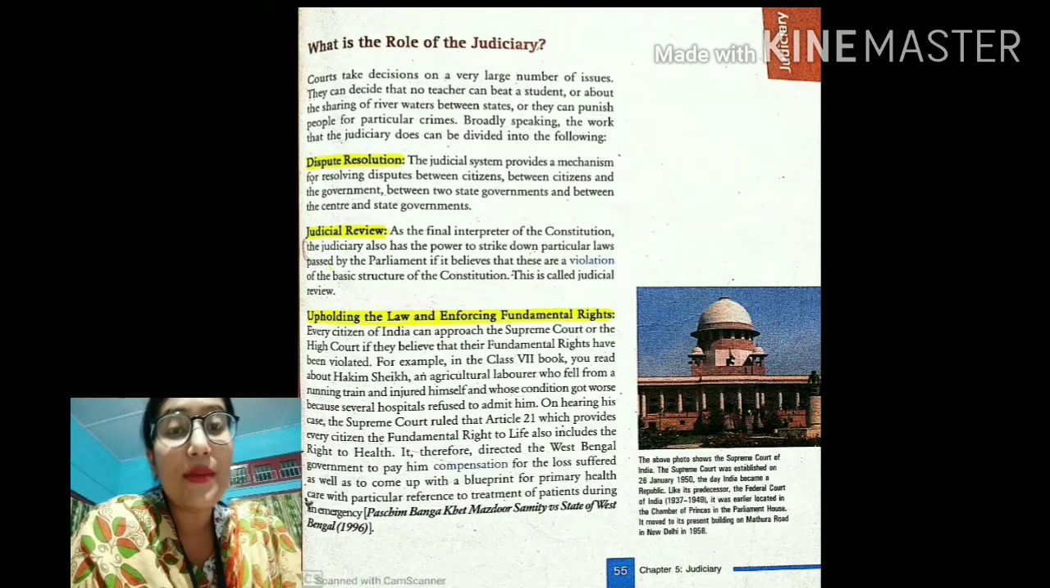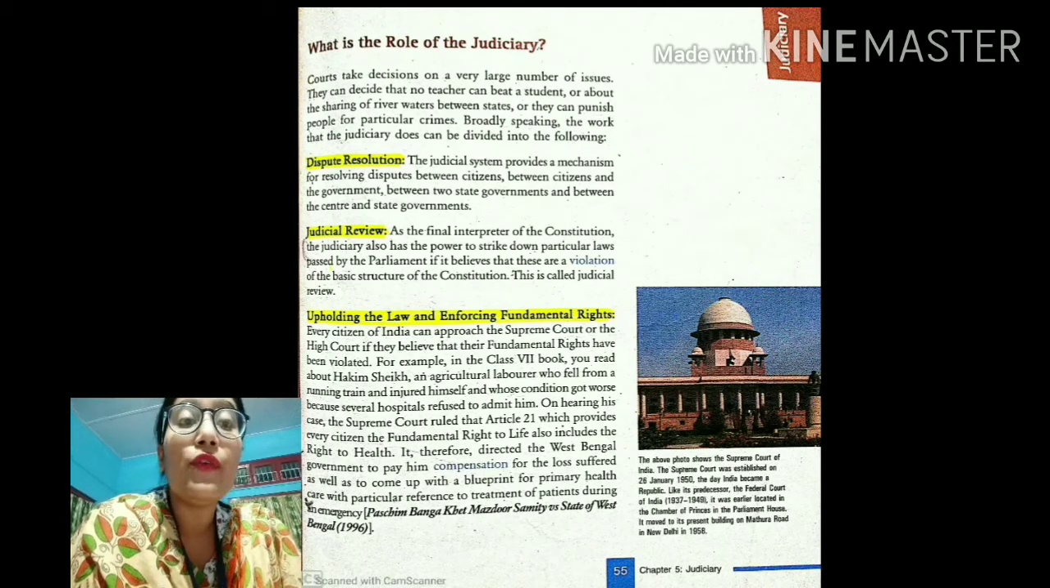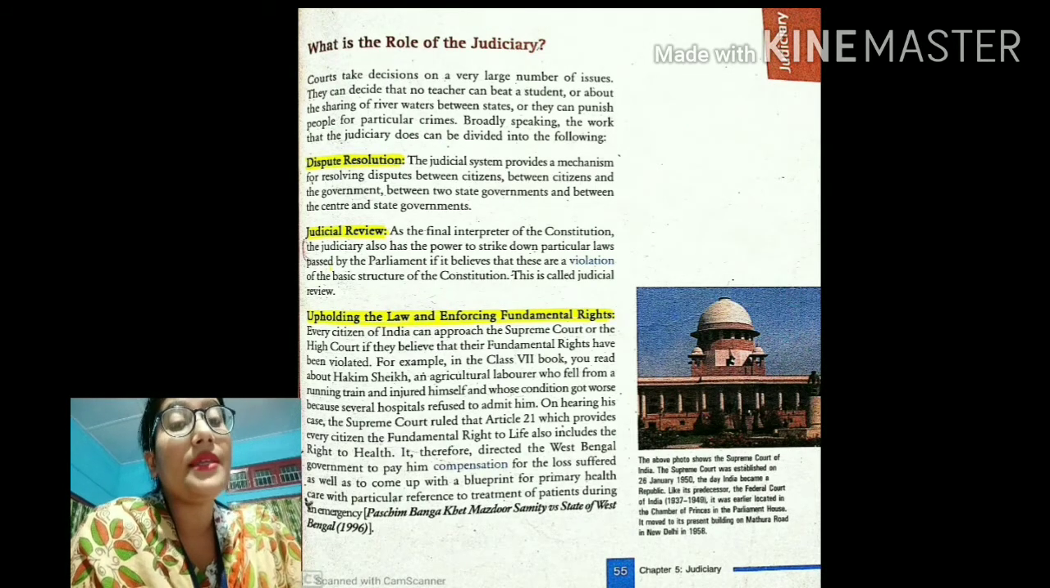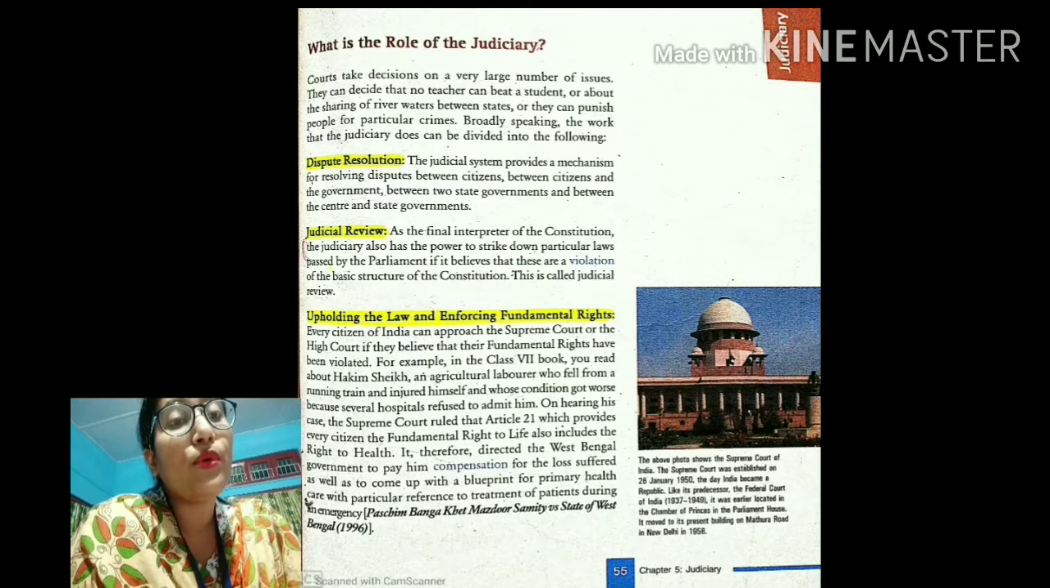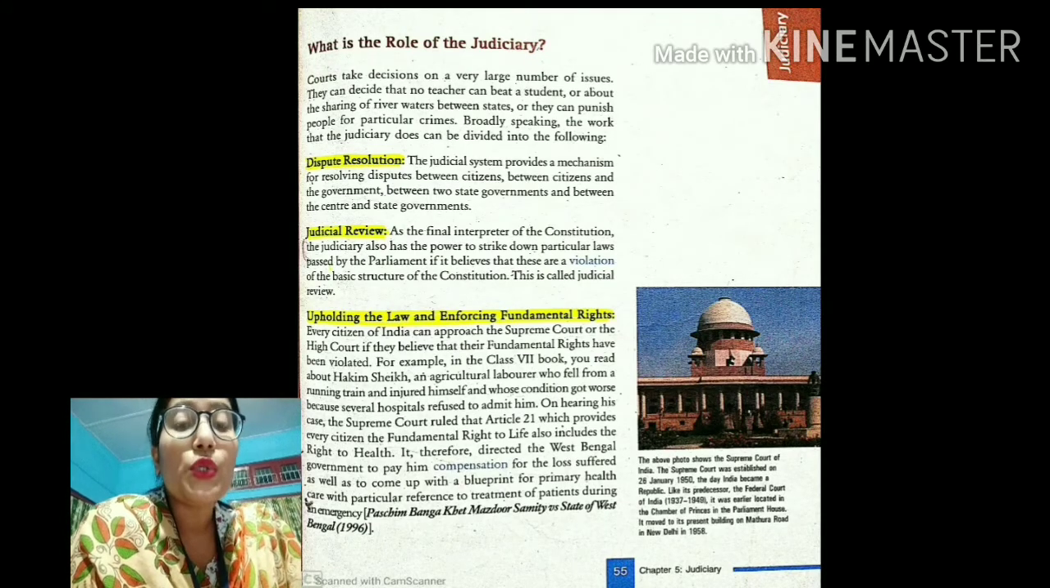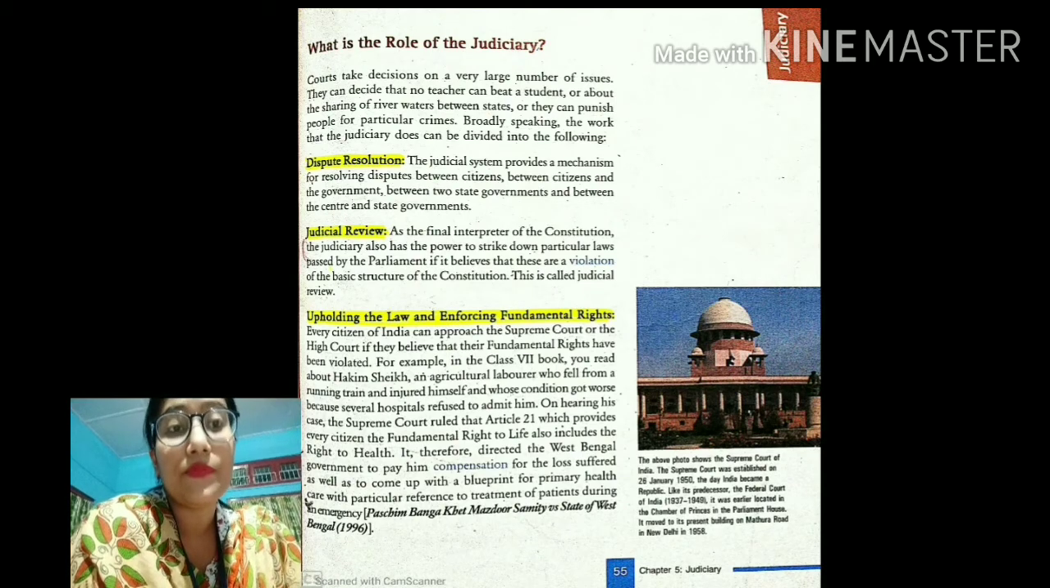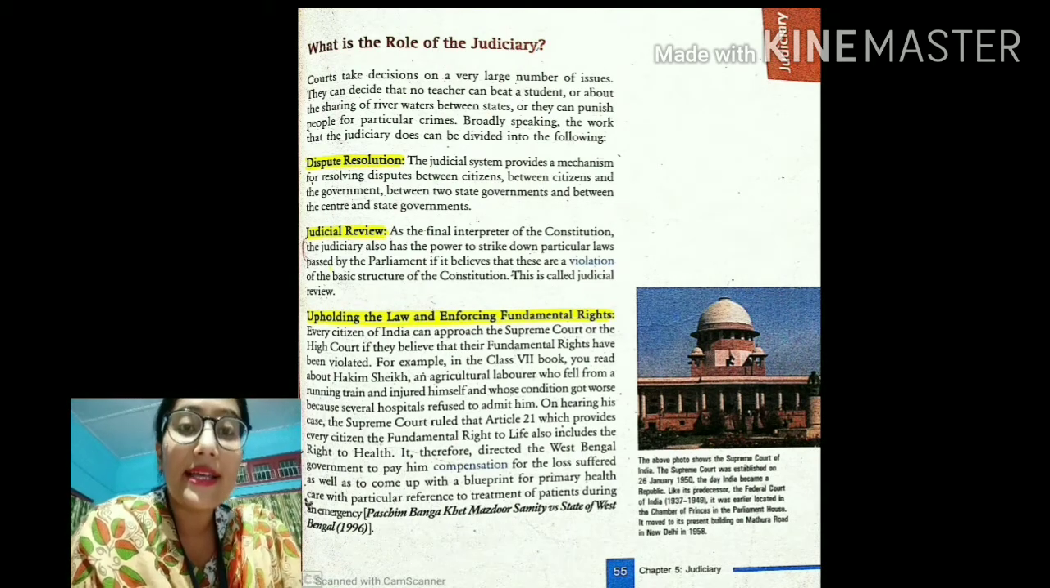So students, the third important role which is played by judiciary is upholding the law and enforcing fundamental rights. So students, we all know the sixth fundamental right, that is right to constitutional remedies. So according to this role, it says that if anyone feels that their rights are being violated, then he or she has the right to approach the Supreme Court. Okay, so this is the third important role which is played by judiciary, and one example is also given here, and it is in fact one example which is taken from your class 7 textbook.